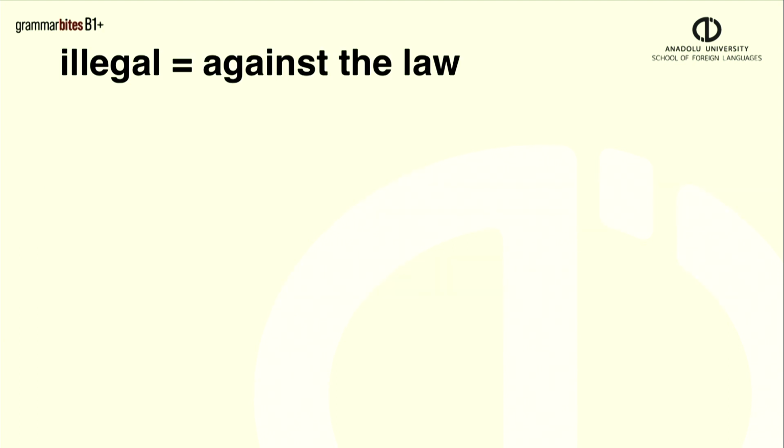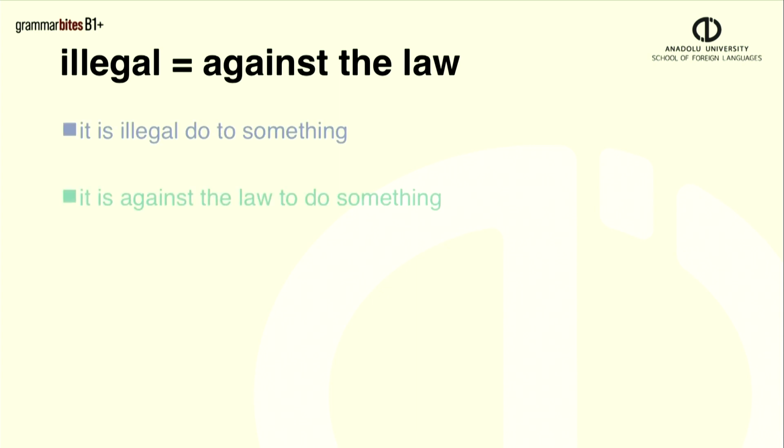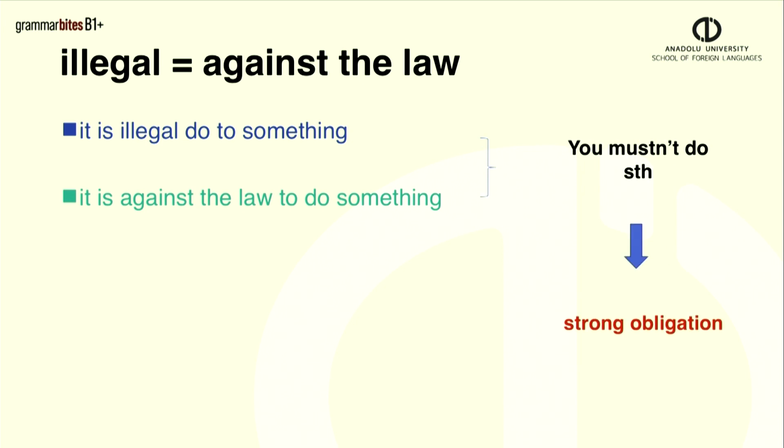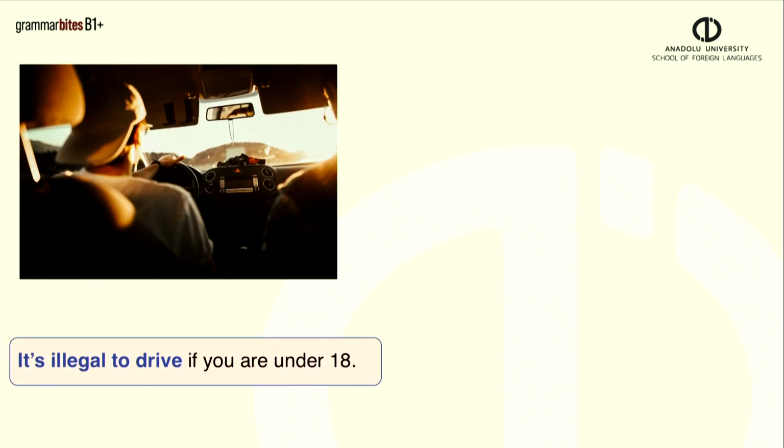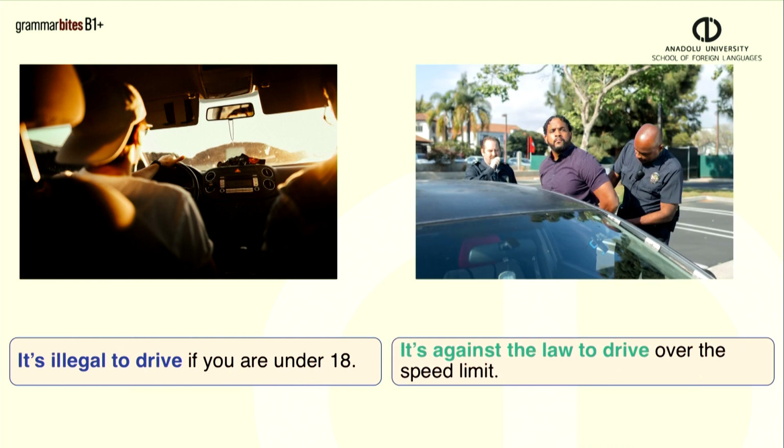If something is illegal, it means it is against the law. People mustn't or can't do it. And they show strong obligation. You know, there are some rules and laws in traffic. For example, it is illegal to drive if you are under 18. And it's against the law to drive over the speed limit. So you must obey these rules.